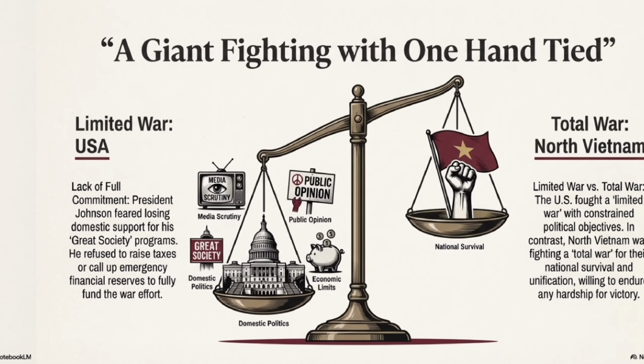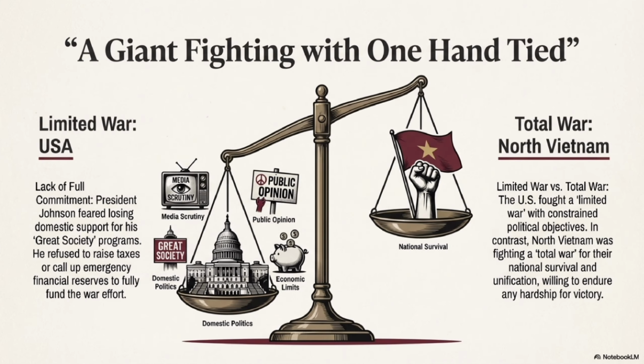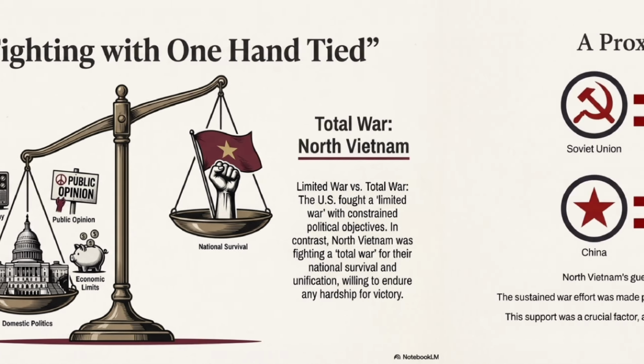The United States entered Vietnam as a superpower, but it fought a limited war. Political pressure, media scrutiny, and concern for public opinion restricted how fully America could commit. President Johnson feared losing support at home, so the war effort remained constrained. North Vietnam, however, fought a total war for national survival and reunification. Willing to endure any sacrifice, they outlasted a stronger enemy that had limits.